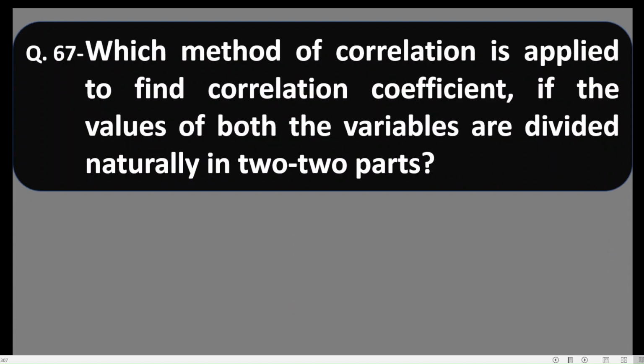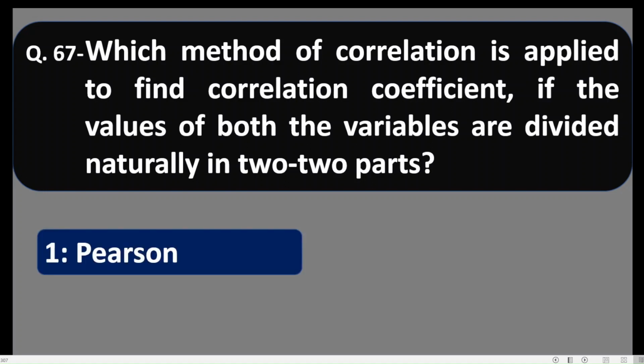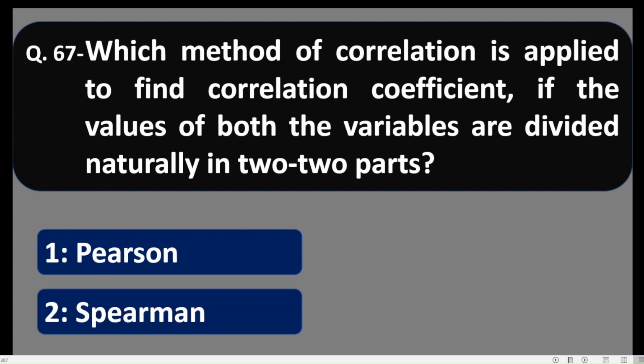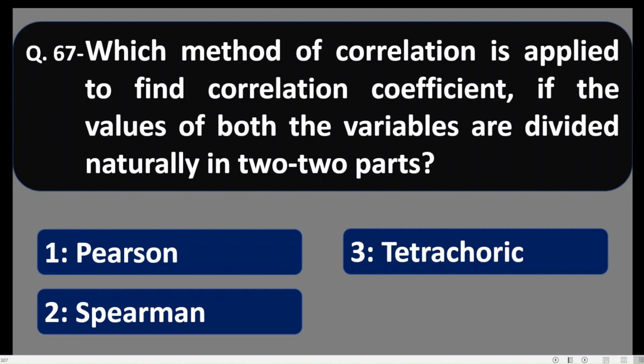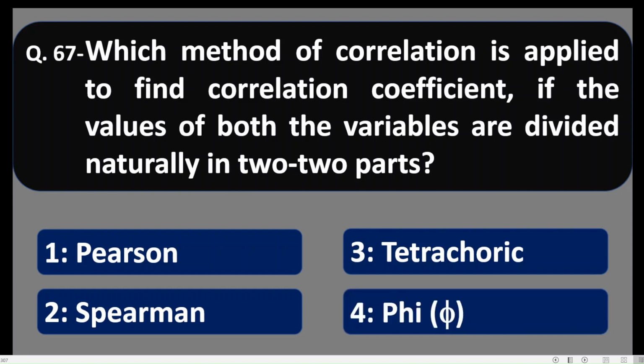67. Which method of correlation is applied to find correlation coefficient if the values of both the variables are divided naturally into two parts? Number 1 Pearson, number 2 Spearman, number 3 tetrachoric, number 4 phi. About tetrachoric we have seen earlier, and Pearson correlation coefficient can be found if both the variables are continuous type.